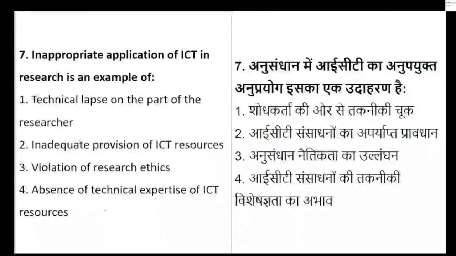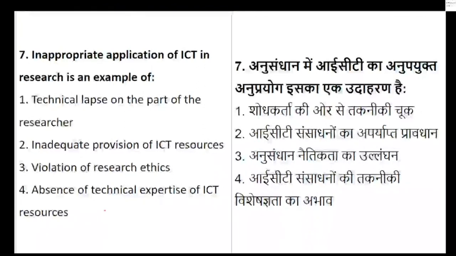Inappropriate application of ICT in research is an example of what? Please read the question very carefully. Is it an example of technical lapse on the part of the researcher? Is it inadequate provision of ICT resources? Is it a violation of research ethics, or is it absence of technical expertise of ICT resources?